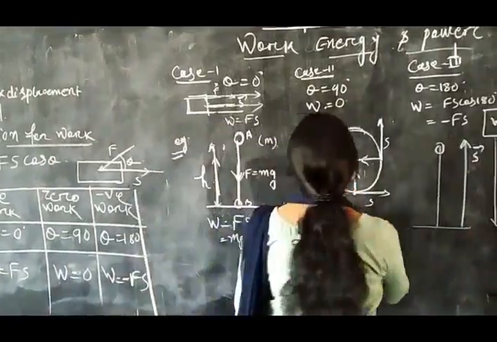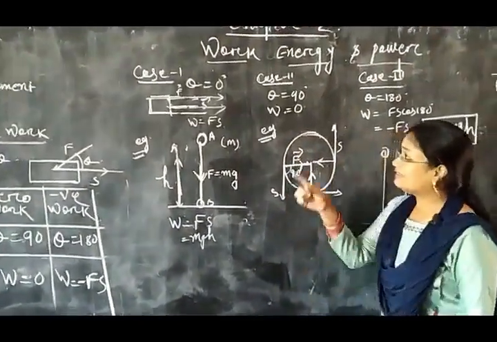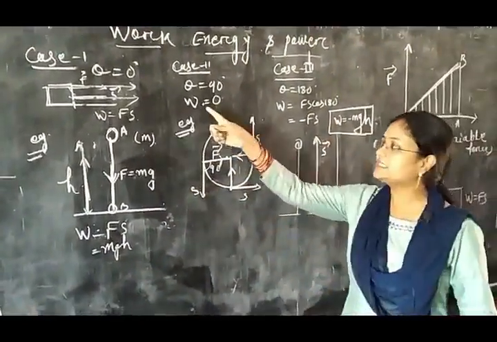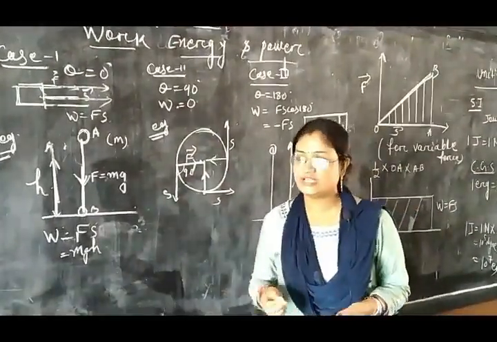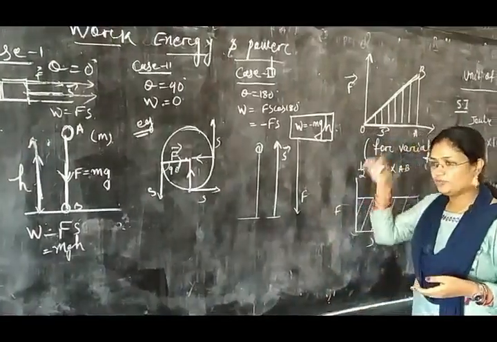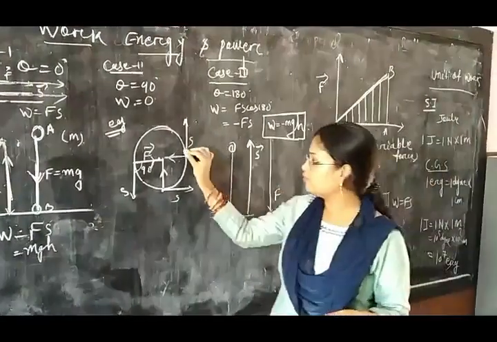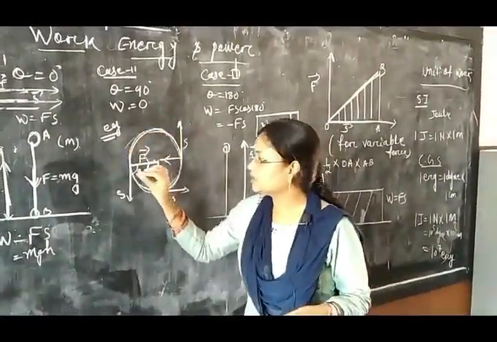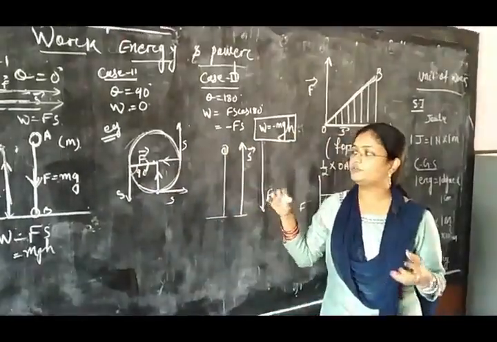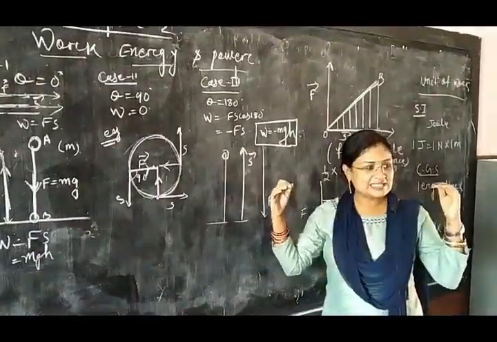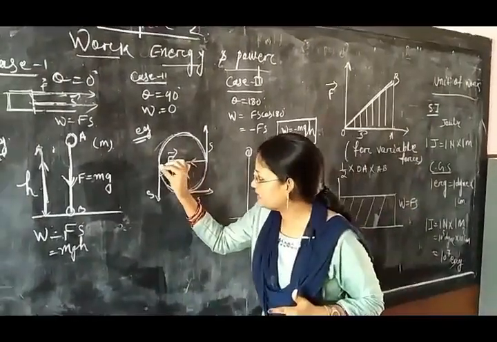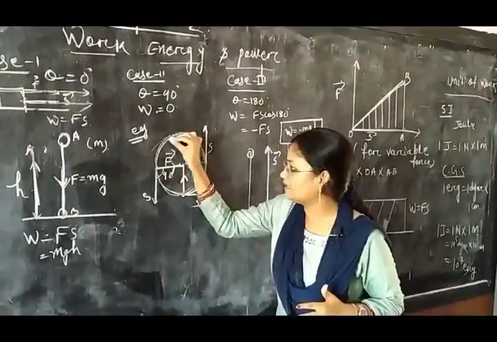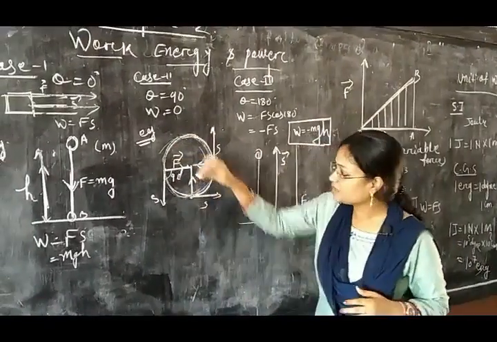Similarly, case 2: when theta is 90 degrees, then work done is 0, since cos 90 is 0. We can give the example of a body moving in a circular path. When a body moves in a circular path, the centripetal force is acting, and the centripetal force is always towards the center. Suppose one body is revolving around this circular path.